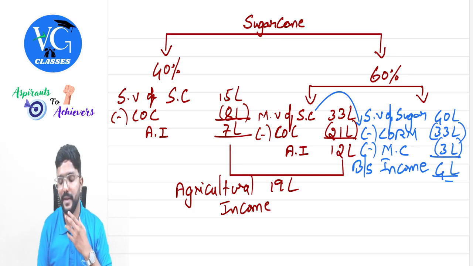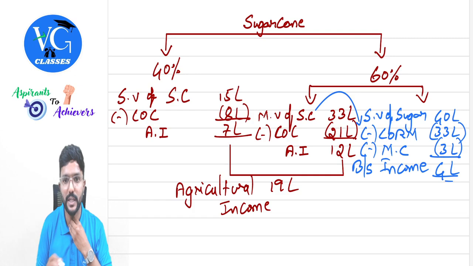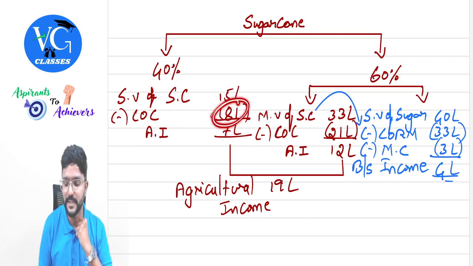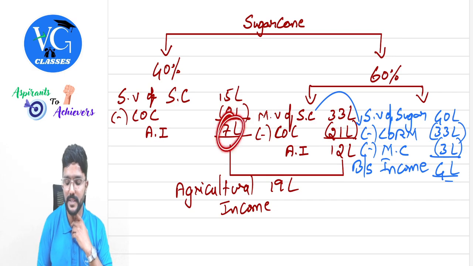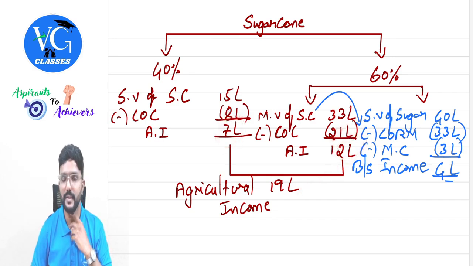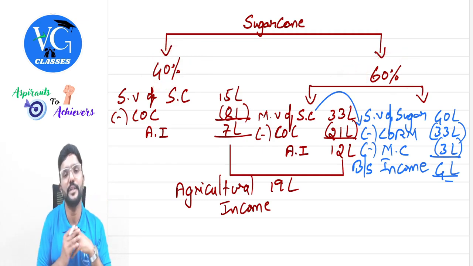So what is the agriculture income for 40%? 7 lakh. Then the remaining 60% is used in the manufacturing process. The market value of that sugarcane, which is 60%, is 33 lakh. And the cost of cultivation of that 60% is 21 lakh. If I ask you what is the total cost of cultivation, it is 8 plus 21, 29 lakh. Is that clear? Yes. So here we get agriculture income 12 lakh. So the total agricultural income will be 7 plus 12, which is 19 lakh. Is that clear? The difference here is the cost of cultivation is given separately for 40% and 60%. They are not given as a total.